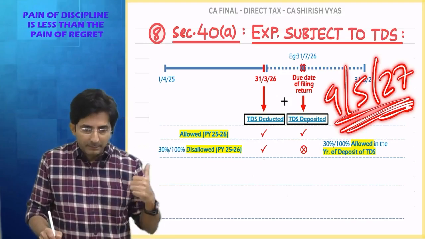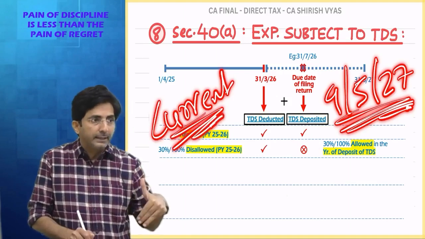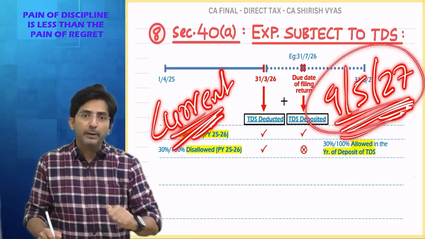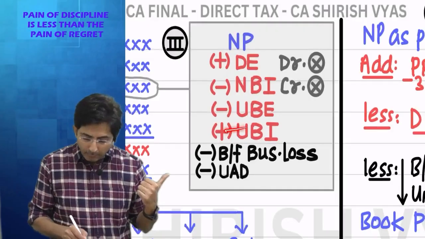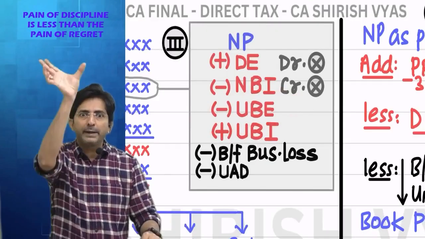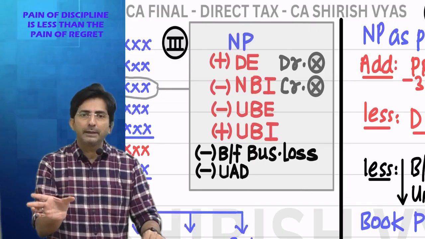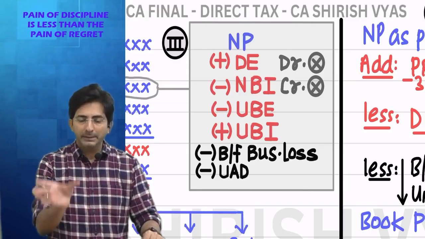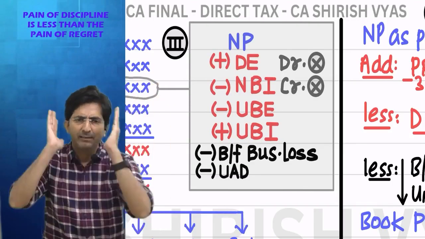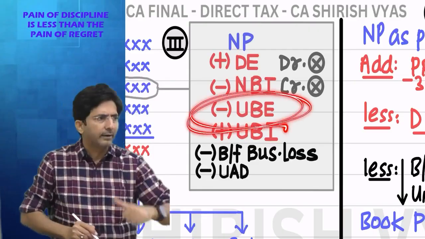See, this is a current expense. You defaulted in TDS, but you rectified that in 27-28. So in 27-28, the effect will come in unrecorded business expense. Because in the profit and loss account of 27-28, it will be an unrecorded item, because in 27-28 you have deposited TDS of some old year. And in our final accounts, old expense does not come. So that's why it will come in unrecorded.